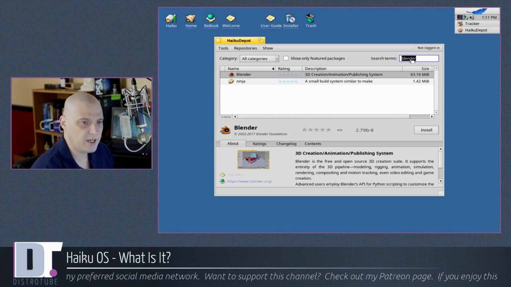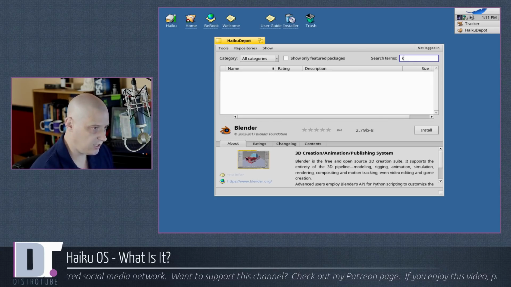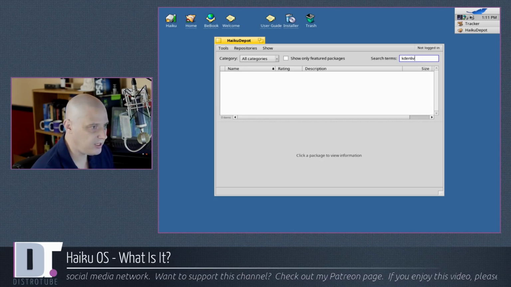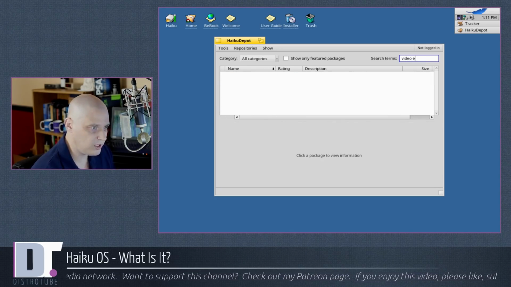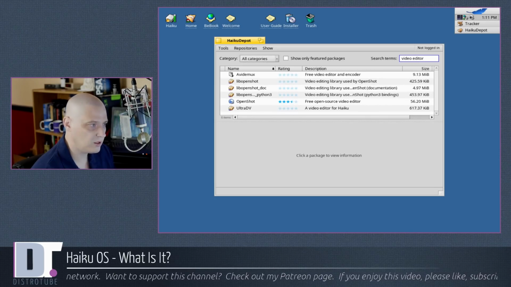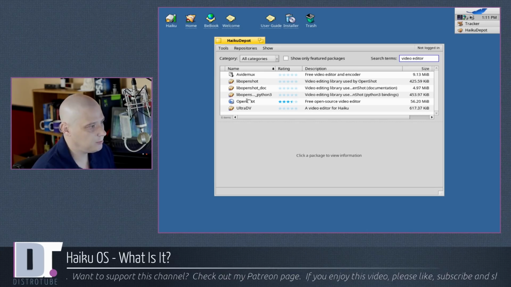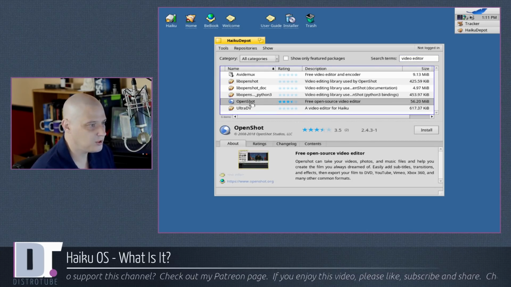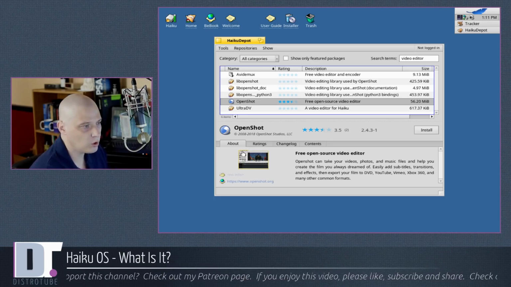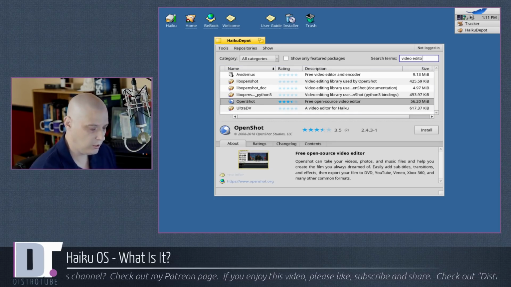For video editing, for example, what I do, I use Kdenlive. I mentioned a lot of the KDE apps are here. Kdenlive is not here. If I do a search for video editor, I'm assuming it's going to look for video editor in descriptions of apps. And yes, we do have OpenShot. I'm not a big fan of OpenShot, but it does work as far as being a free and open source video editor. I could use it.